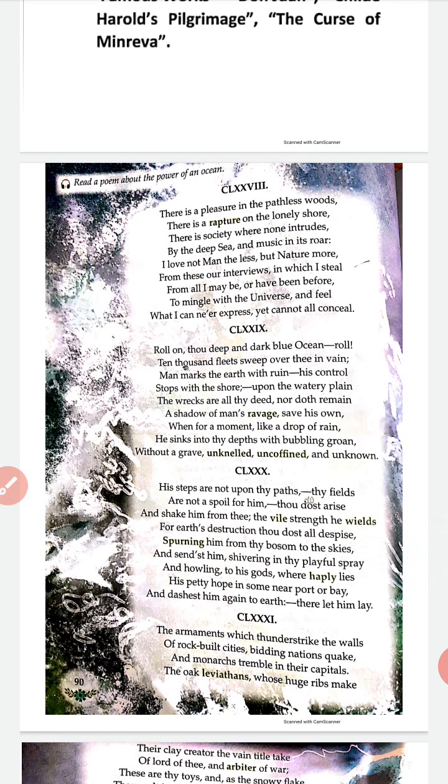There is a society where none enters means there is no person around him and the ocean. There is no fellowship around him who can interfere between him and the ocean. By the deep sea and music in its roar, the poet is able to hear only, apart from the city noises and the modern developments, the noise of the deep sea and the music of the deep sea.